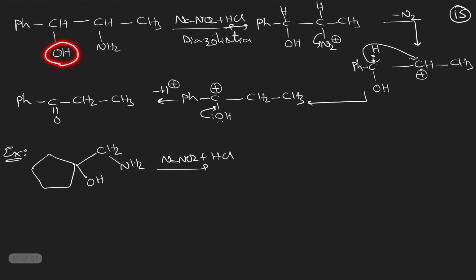Then another example you see, OH is there, but another group is NH2. Now NH2 will be diazotized to become N2 plus Cl minus. And N2 is a very good leaving group, so it will leave the reactant molecule and form the carbocation. Onto the carbocation, two groups are present. Whichever group is better, that will migrate. H has better migratory aptitude, so that will migrate, so that this carbon will have positive charge like this. And this will be donated a lone pair and forms a double bond here. And later on, H plus ion will be removed. One example I have given for your practice for this one also.